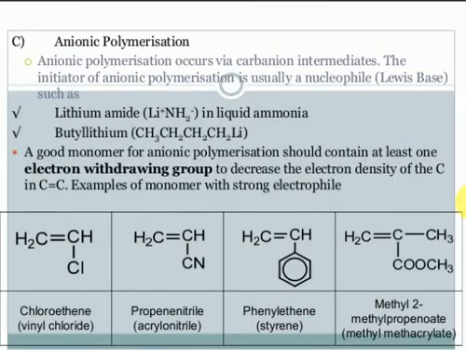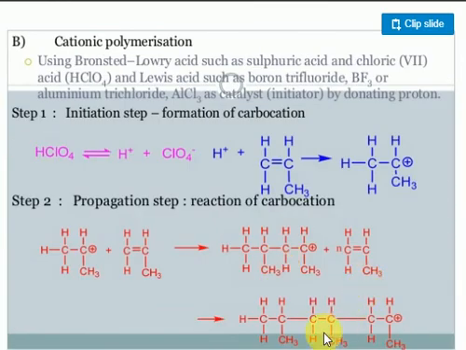What happens in the termination step here? The same molecules will be joined. Look at the termination step: like these two radicals will be joined. They form a larger molecule only. Clear? That was the cationic polymerization process.